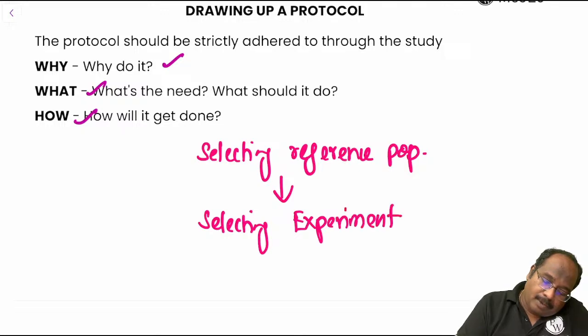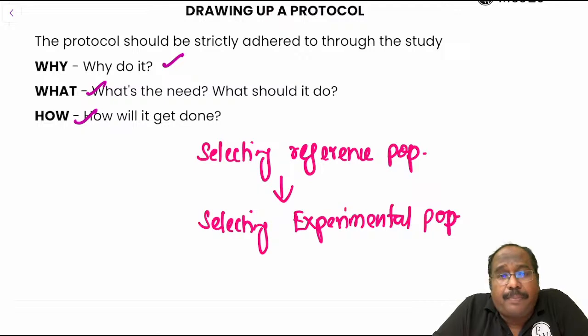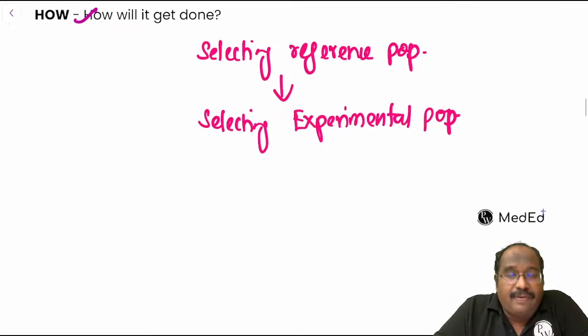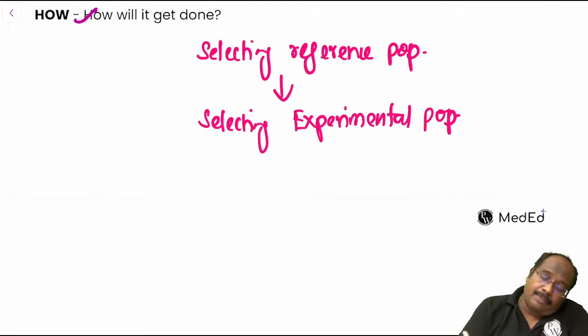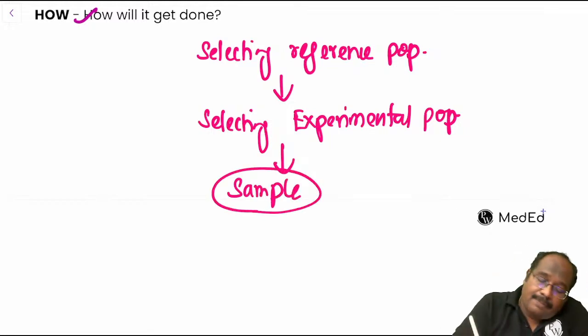Okay, experimental population, hypertensives. Let us assume hypertensives are my study population. The whole hypertensives in the world is my reference population. So I will access some amount of hypertensives near to me. These are the experimental population. From that I will select a sample.